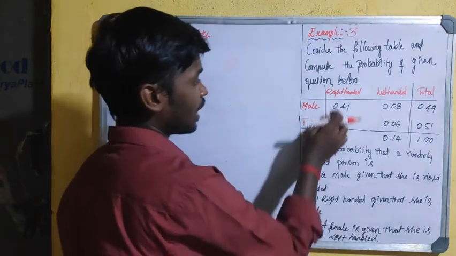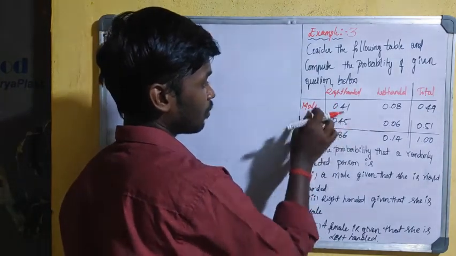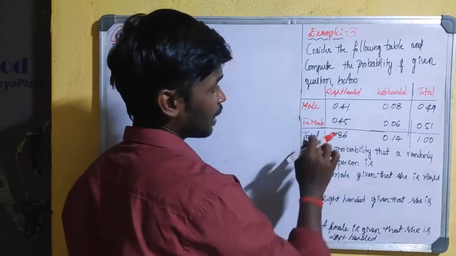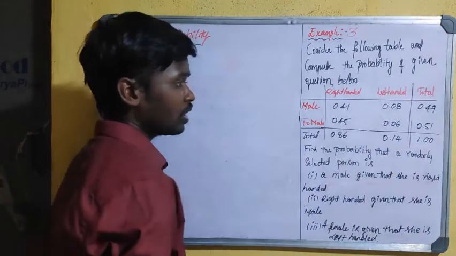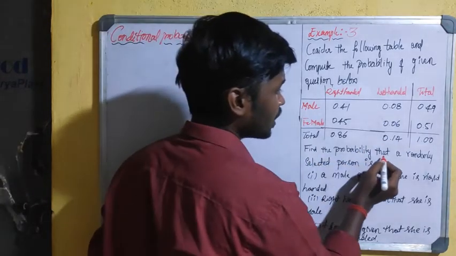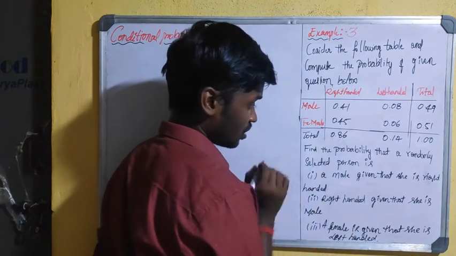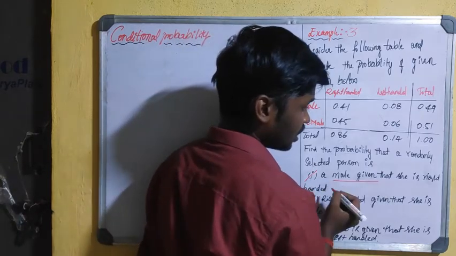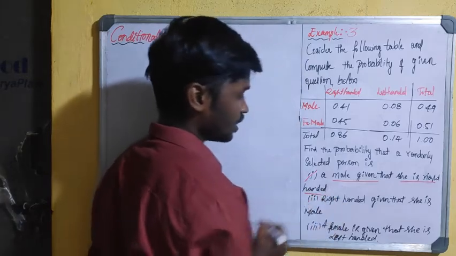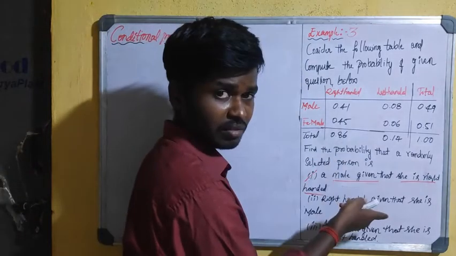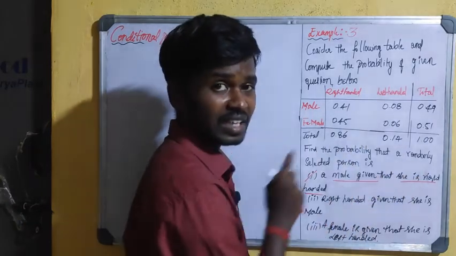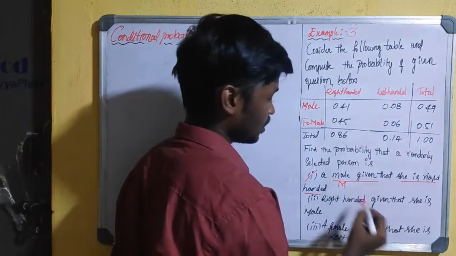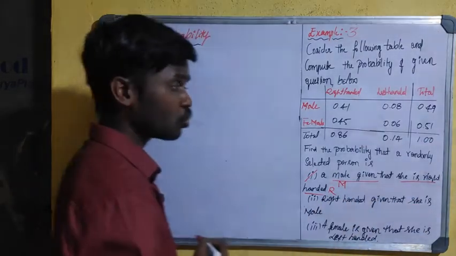Okay, so the total of right-handed, which includes both female and male, is 0.86, that is 86, and the total of left-handed, which includes male and female, is 0.14. See, find the probability that a randomly selected person is, the first question, that is the first condition, a male given that she is right-handed. Okay, so male is given and she is right-handed. So male is denoted by M and right-handed is denoted by R. So then it is easy to apply the formula.